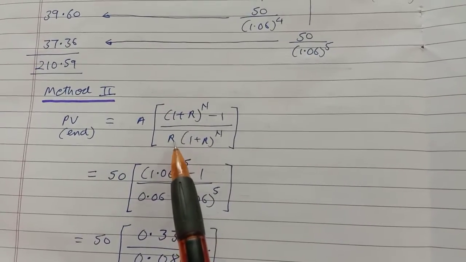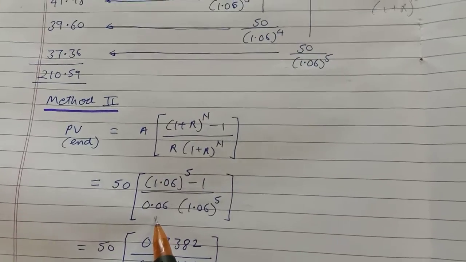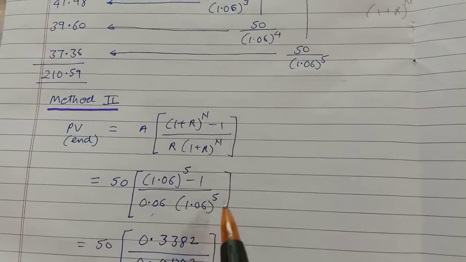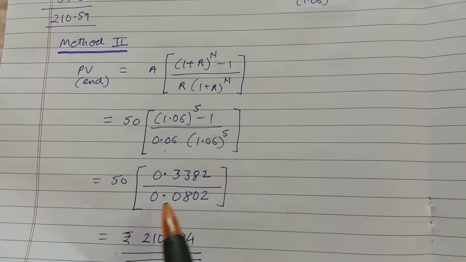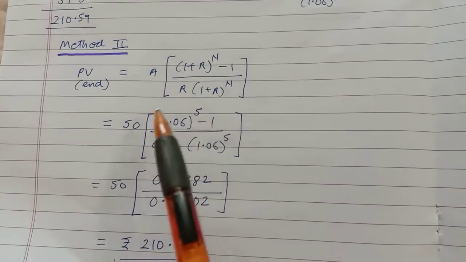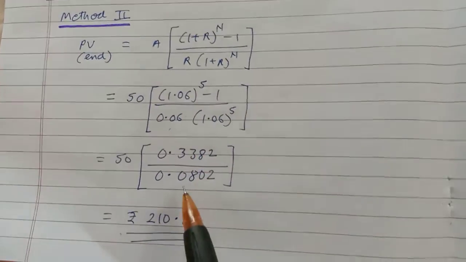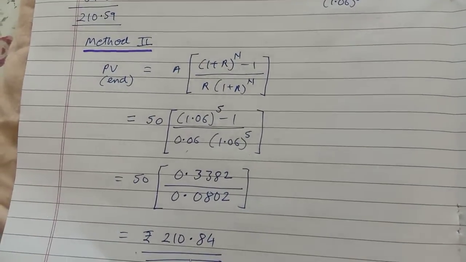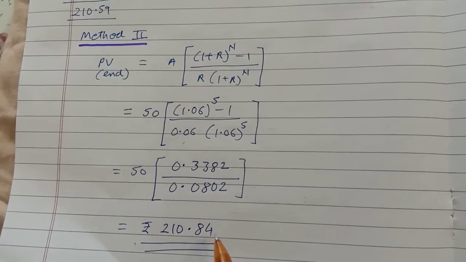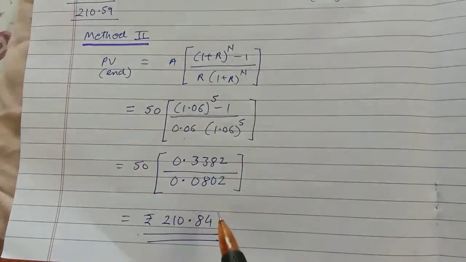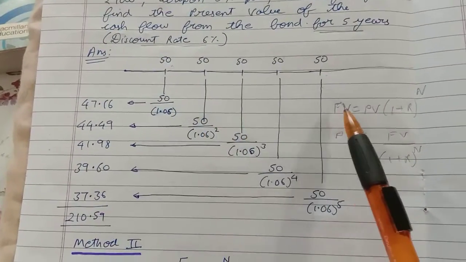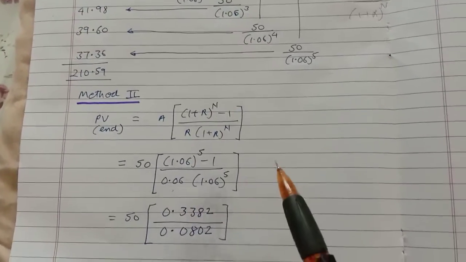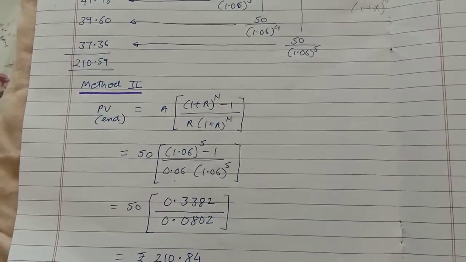raised to 5]. See, r is 0.06, that is 6%. 1 plus r is 1.06. Don't get confused over here. Raised to power 5. So it is 50 into 0.3382 if you solve this, and the denominator comes out to 0.0802, and the final answer is 210.84. So this is the present value by this annuity formula, and the other is by applying our basic formula 5 times. It's up to you, but it is better to learn this annuity formula properly.